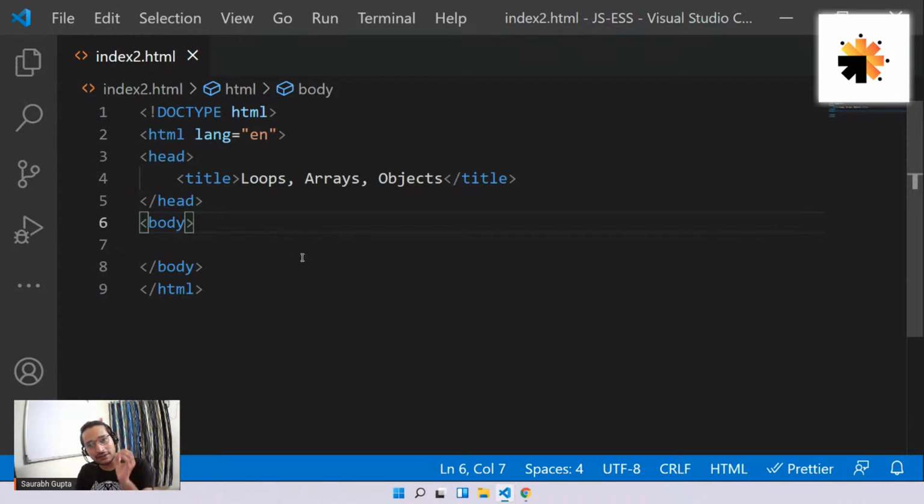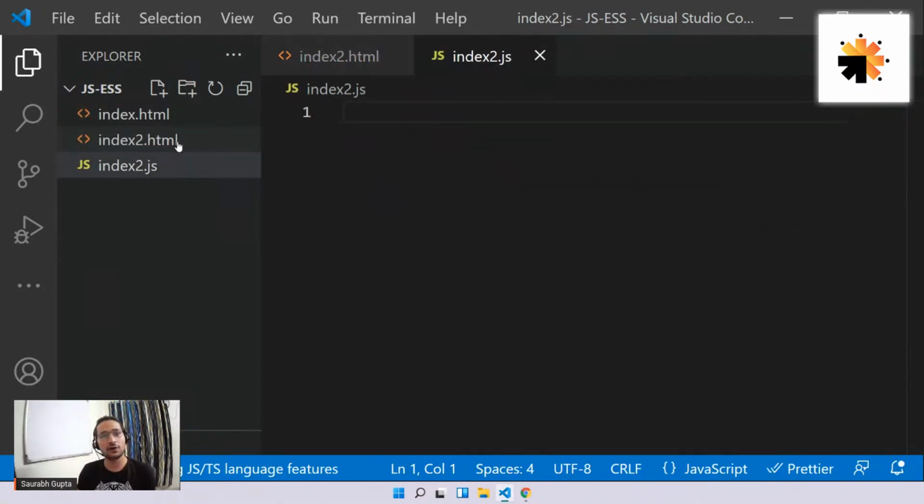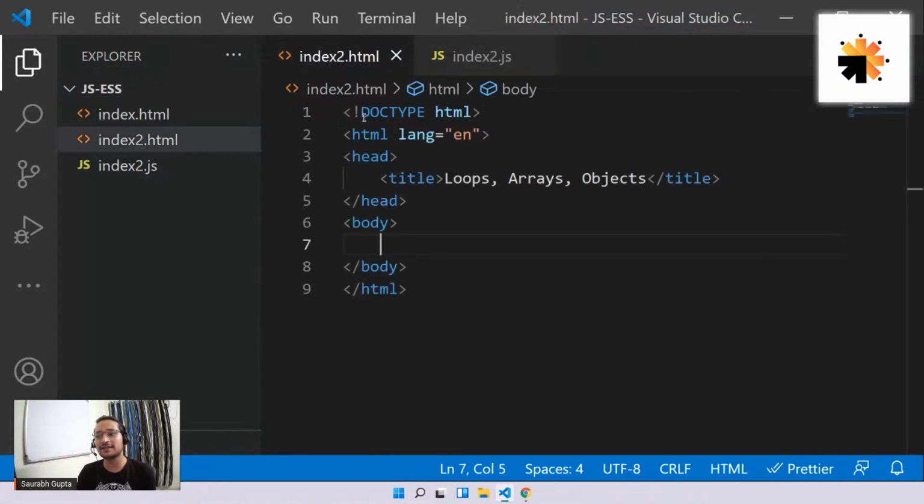So for that reason, in this particular file, we are going to create JS externally. That means there will be a separate page dedicated to JS, just like we create external CSS, a separate page dedicated to CSS. Just like that, we're also going to create a separate page dedicated to JS. So let's do that, guys. And it's very simple. First of all, create a file, again the same, index2.js. Here we go.